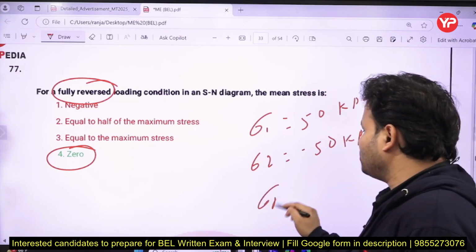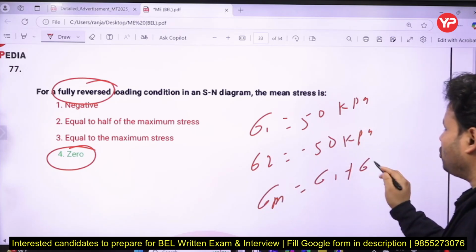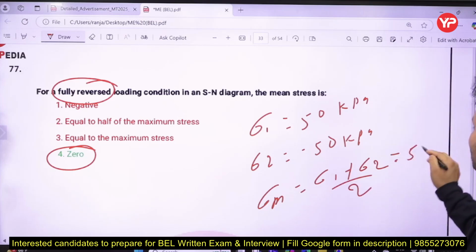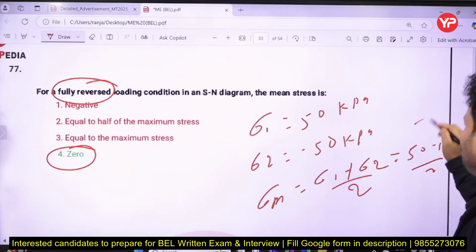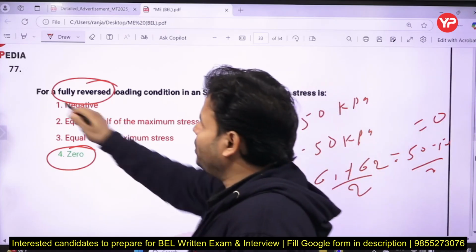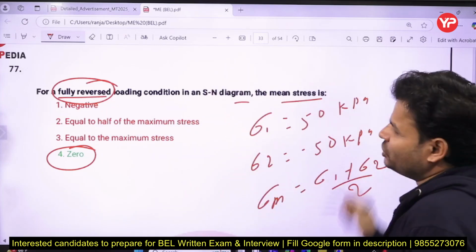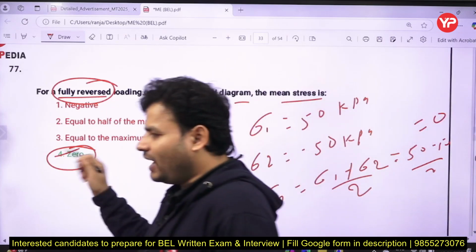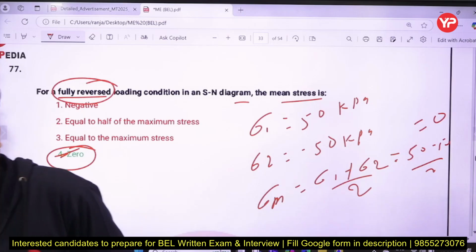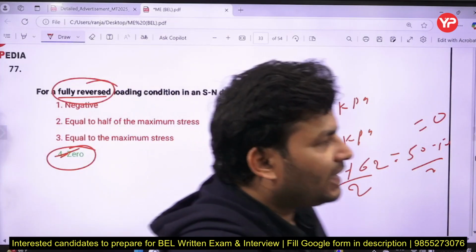So what is sigma mean? Sigma mean is sigma 1 plus sigma 2 upon 2, right? So this one is 50 minus 50 upon 2, ultimately you are going to get 0. So in case of fully reversed bending, the mean stress will always be 0, right? So the correct answer will be D for Delhi.